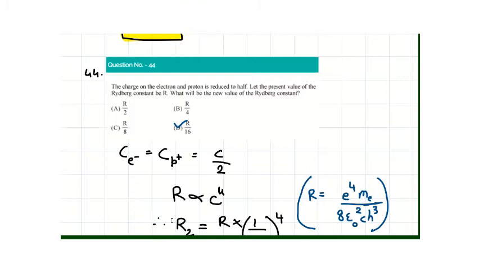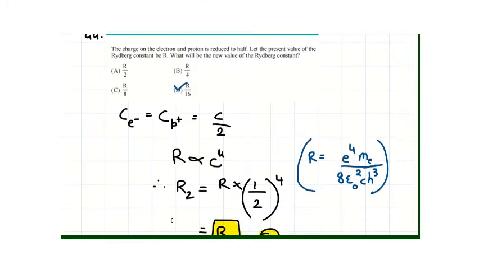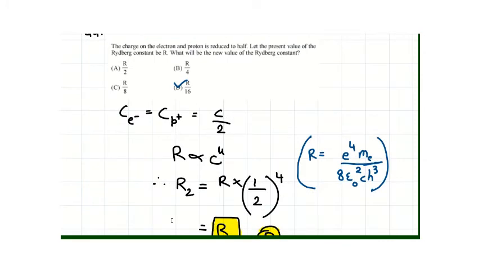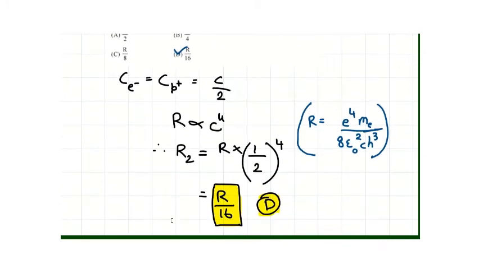Now, the formula for Rydberg's constant is the charge power 4 multiplied by the mass of electron or mass of particle divided by 8 epsilon naught square c h cube, where epsilon naught is permittivity, c is speed of light, and h is Planck's constant. So we get the value of Rydberg's constant to be directly proportional to charge power 4. Since the charge is divided by 2 in charge power 4, we get R2 equal to R1 into 1 by 2 power 4, which is equal to R by 16. That is option D.